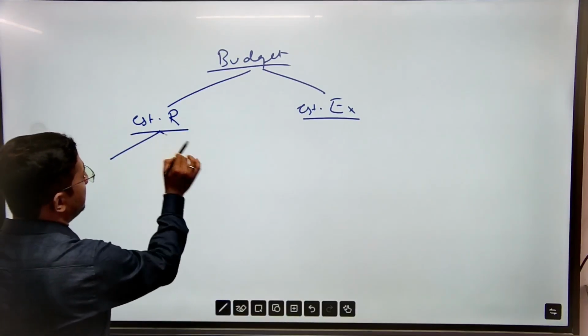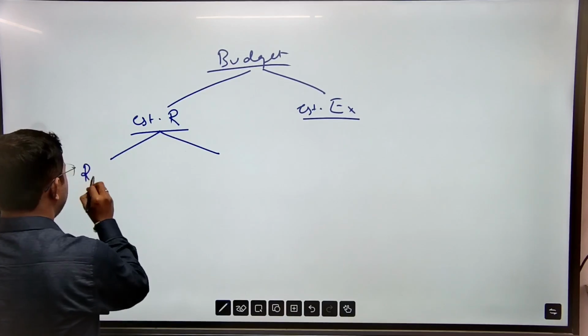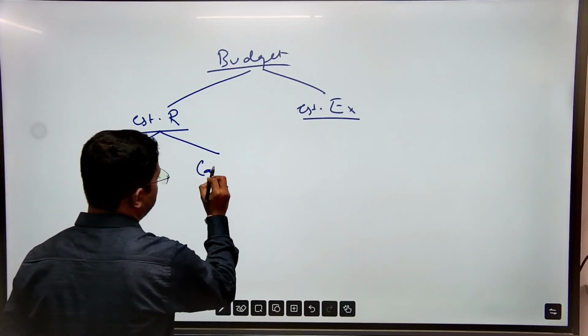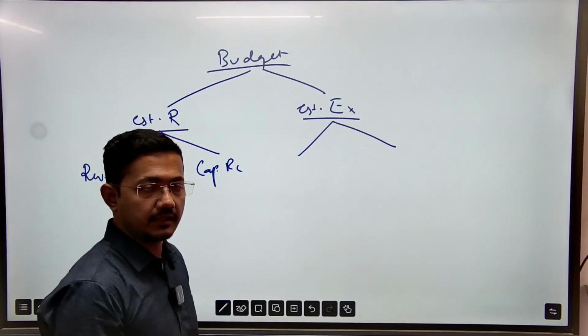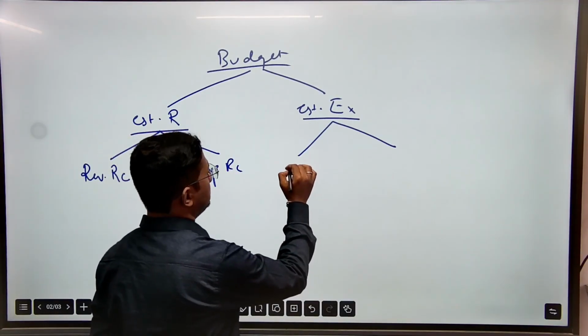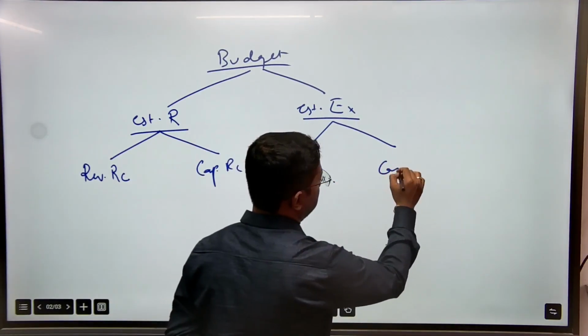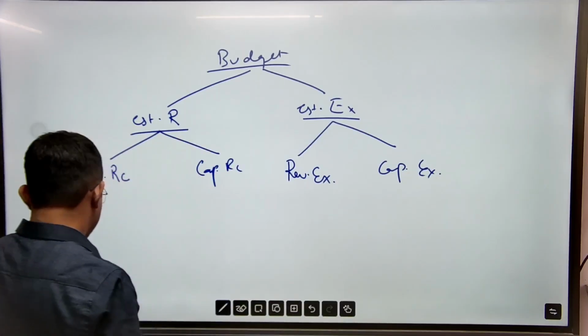Now, these estimated receipts and estimated expenditure are of two types: revenue receipt and capital receipt. Similarly, estimated expenditure is also of two types: revenue expenditure and capital expenditure. Now let's look at what these are.